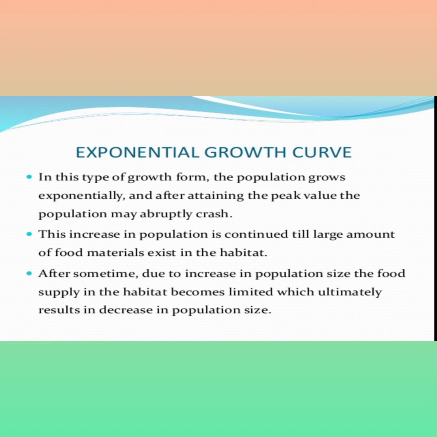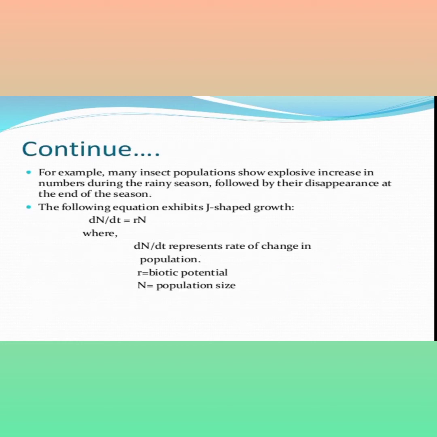In this type of growth, the population grows exponentially, and after attaining the peak value, the population may abruptly crash. The increase continues as long as a large amount of food exists in the habitat. After some time, due to the increase in population size, food supply in the habitat becomes limited, which ultimately results in a decrease in population size. For example, many insect populations show an explosive increase in number during the rainy season, followed by their disappearance at the end of the season.